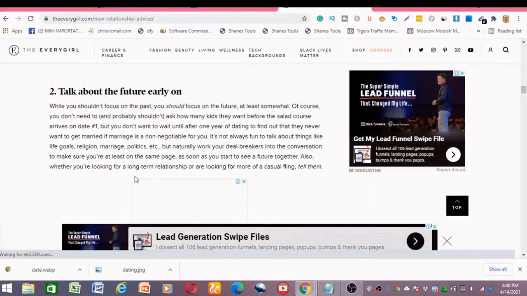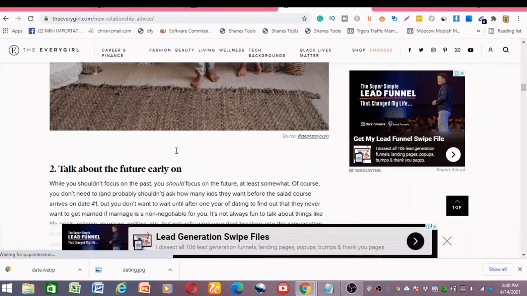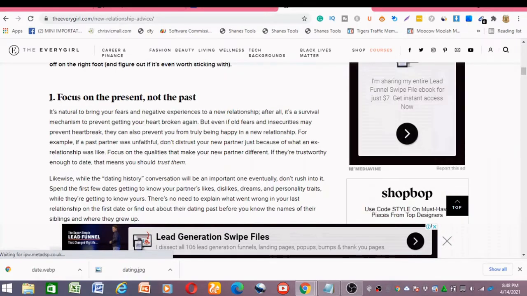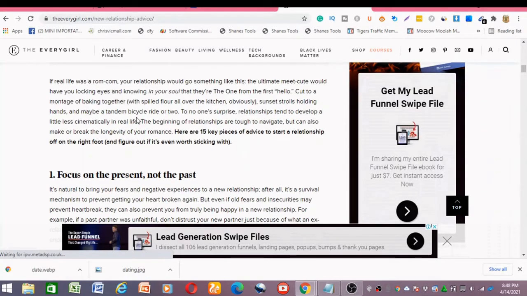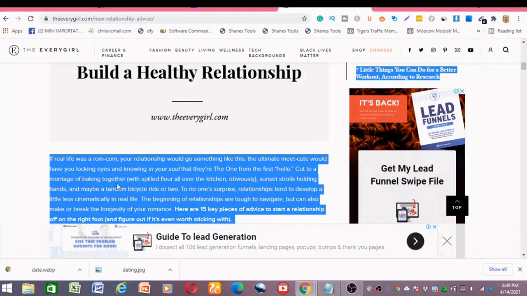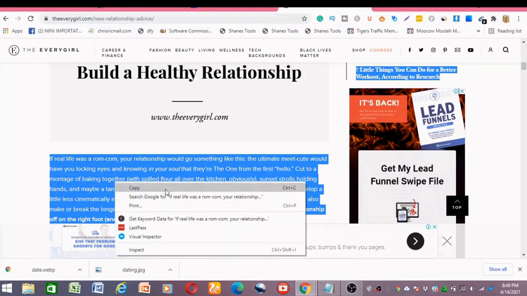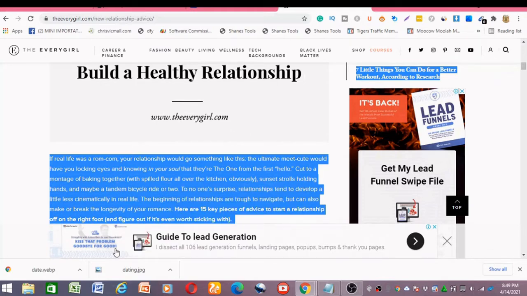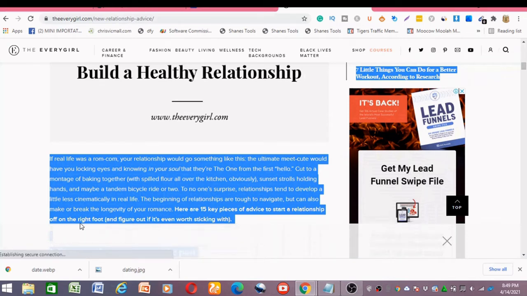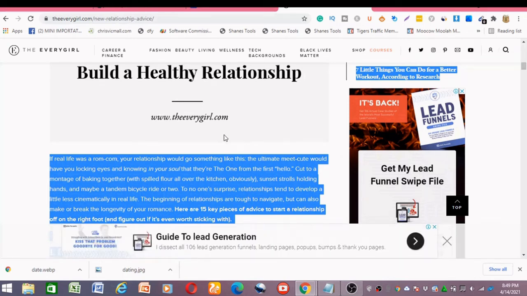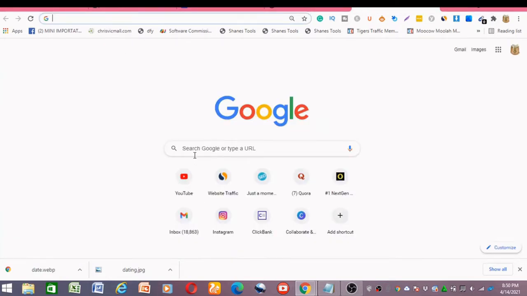Okay. So to tweak it a little bit, you can use an article writer. I'm going to skip this for the sake of this video because I don't want it to be too lengthy. But if you want to use it for your own landing page, you should tweak it a little bit so that you won't fall into the copyright issue. Okay, let me show you how to use the article writer to write it.